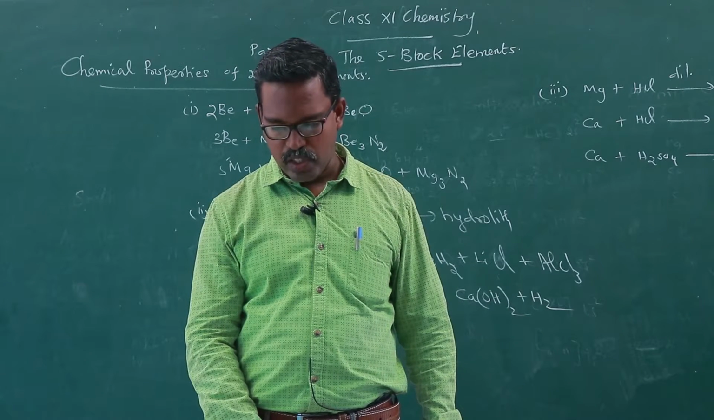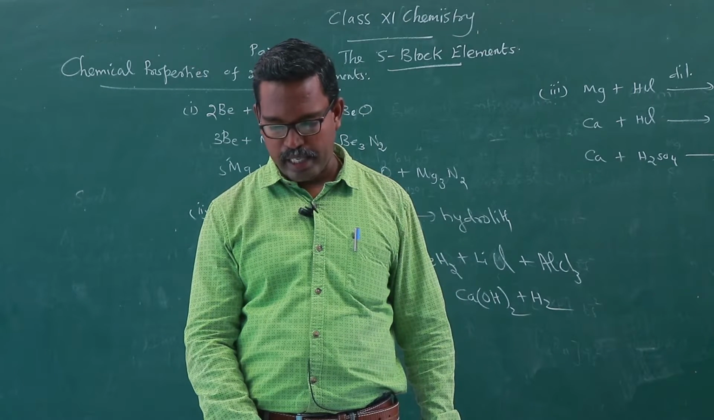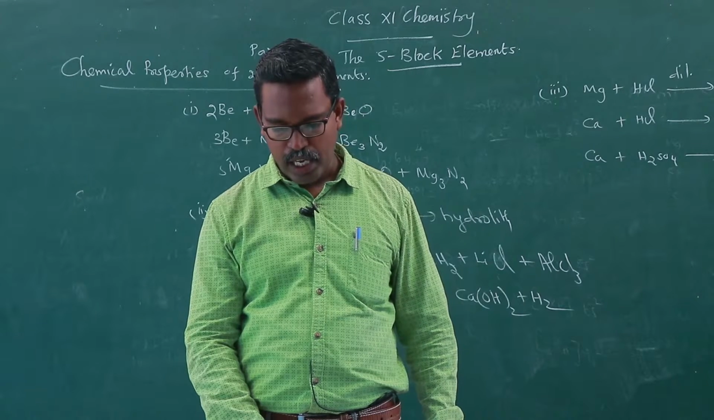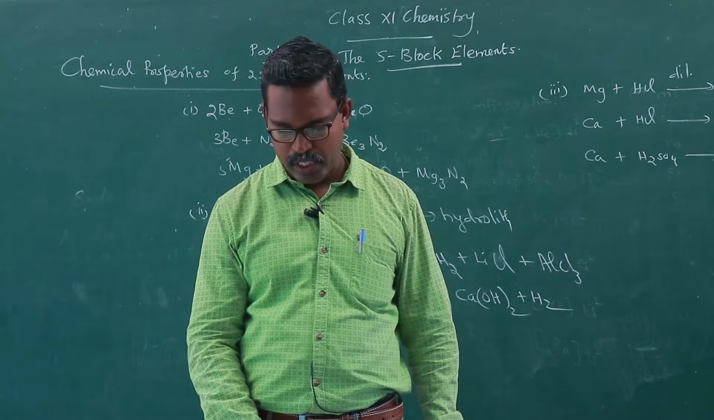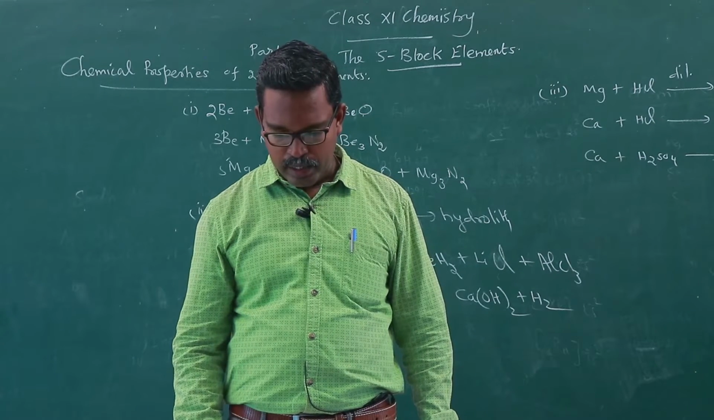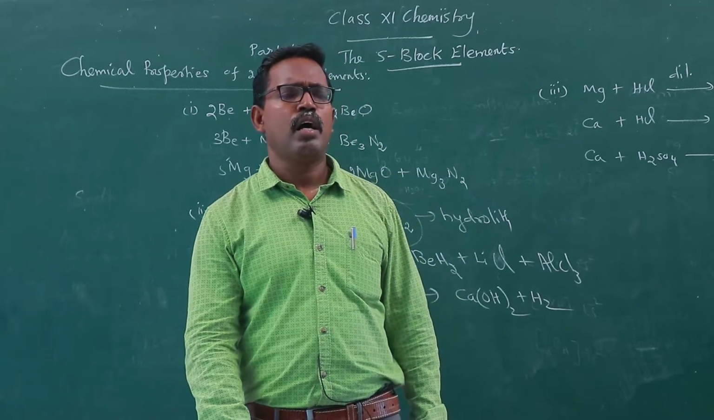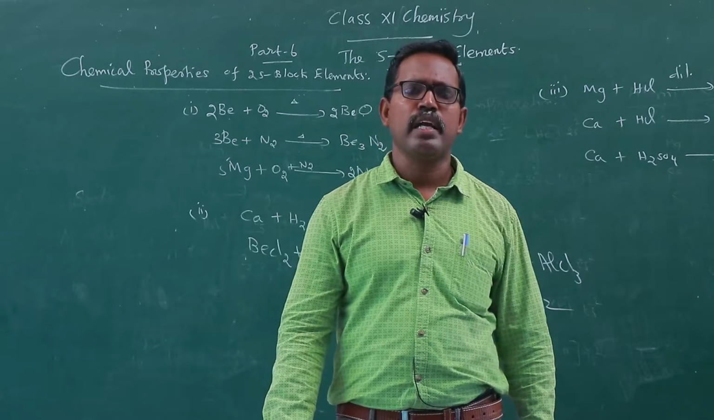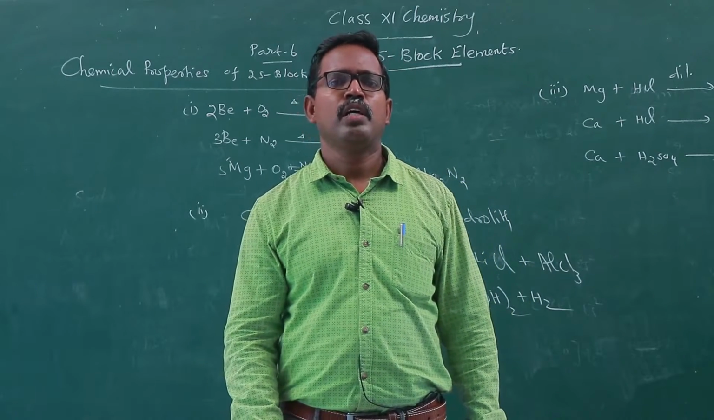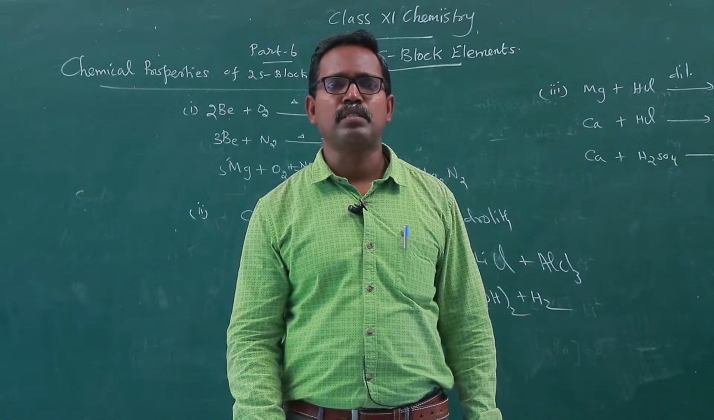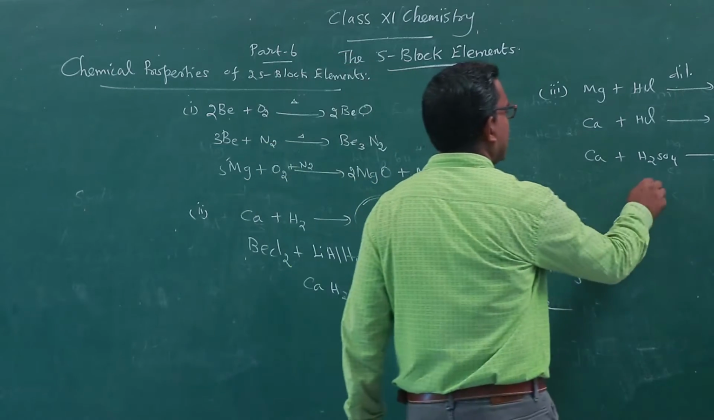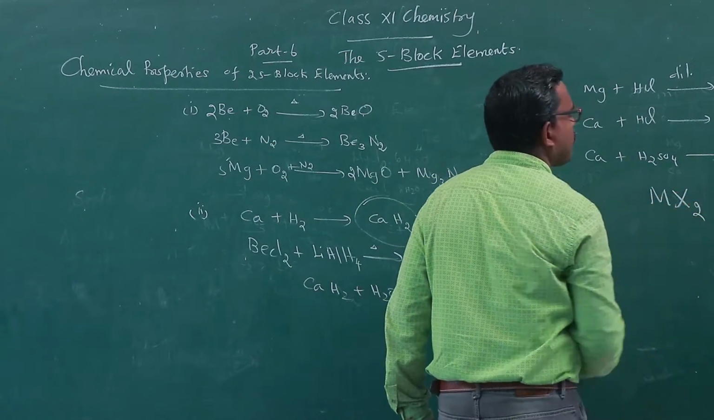This compound does not react with sodium hydroxide, and they are purely basic in nature. Then reaction towards halogens: all the alkaline earth metals readily react with halogens. It gives the metal halides of general formula MX2.